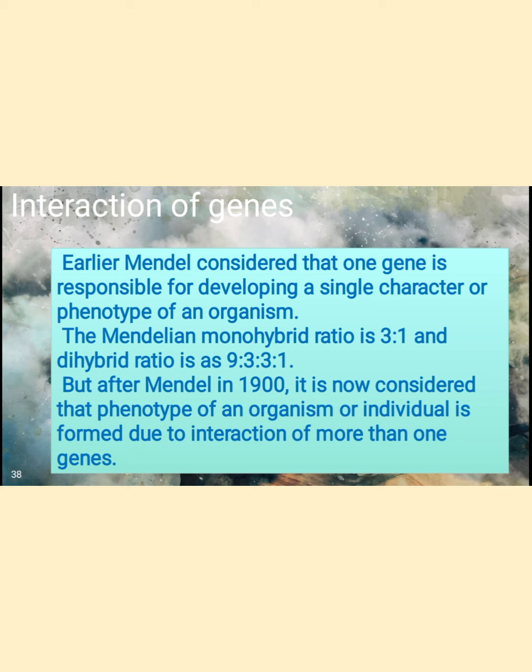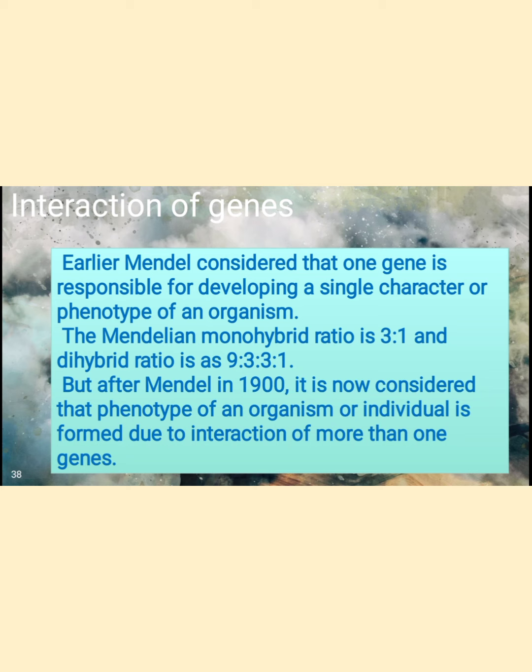Earlier Mendel considered that one gene is responsible for developing a single character or the phenotype of an organism. Earlier Mendel believed that the phenotype character will be expressed due to a single gene. But the Mendelian ratios, the monohybrid ratio of 3:1 and the dihybrid ratio of 9:3:3:1, were given by Mendel on the basis of contrasting characters.